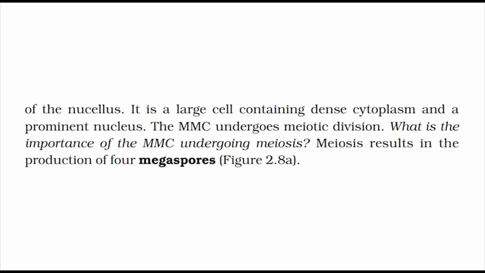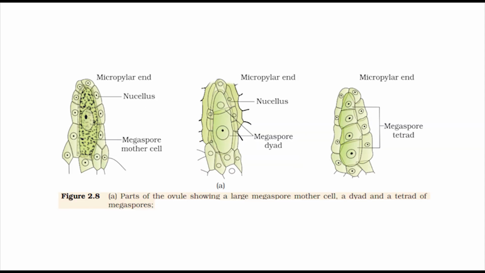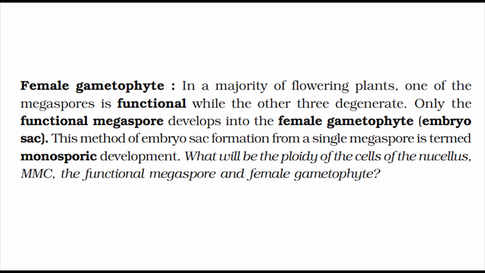What is the importance of the MMC undergoing meiosis? Meiosis results in the production of 4 megaspores, figure 2.8a. Female gametophyte. In a majority of flowering plants, one of the megaspores is functional while the other 3 degenerate. Only the functional megaspore develops into the female gametophyte, or embryo sac. This method of embryo sac formation from a single megaspore is termed monosporic development.